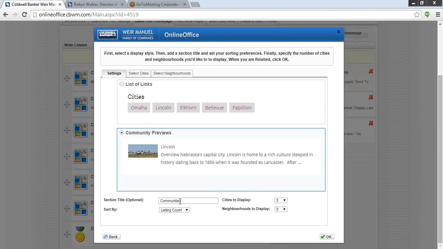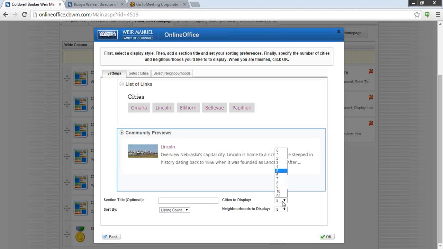By default, this is going to be called the communities module. Maybe I would want this to say communities I serve, or maybe communities I service, or areas I work, whatever you want it to be. Put something in there to make it a little bit more descriptive for anyone that is on your website.